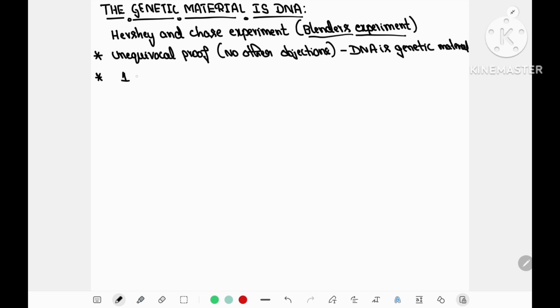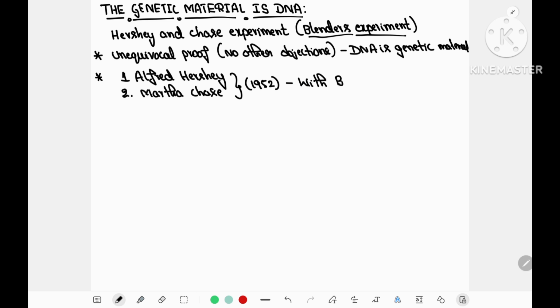Now, this experiment was conducted by two scientists, Alfred Hershey and Martha Chase. So you have to remember the names of the scientists. Alfred Hershey and Martha Chase conducted the experiment in the year 1952 and they worked with bacteriophage. You have studied from first year that bacteriophages are viruses which infect bacteria. The bacteria-infecting viruses are called bacteriophages.